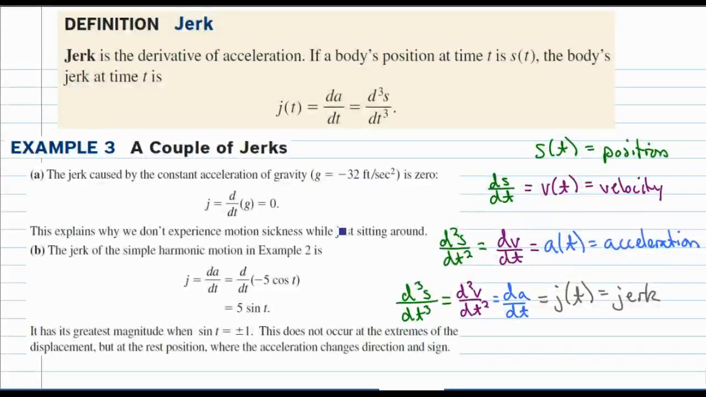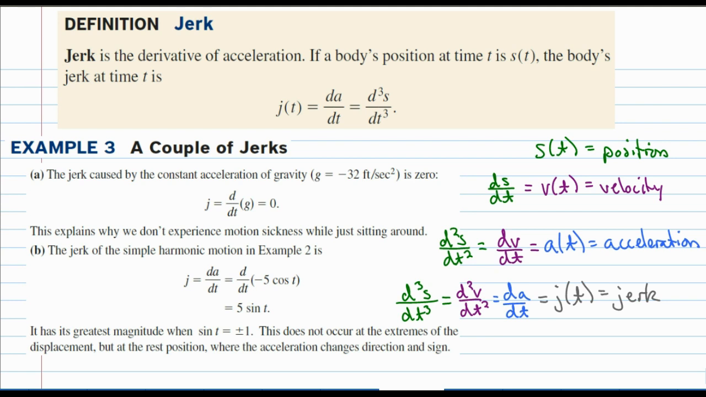This is the screencast for section 3.5, example 3, jerk. I'm not calling anybody names, but this is the one time your book uses some sort of sense of humor. It's actually titled example 3, a couple of jerks. So hopefully you got a good chuckle out of that. But anyway, the third derivative of position is jerk.